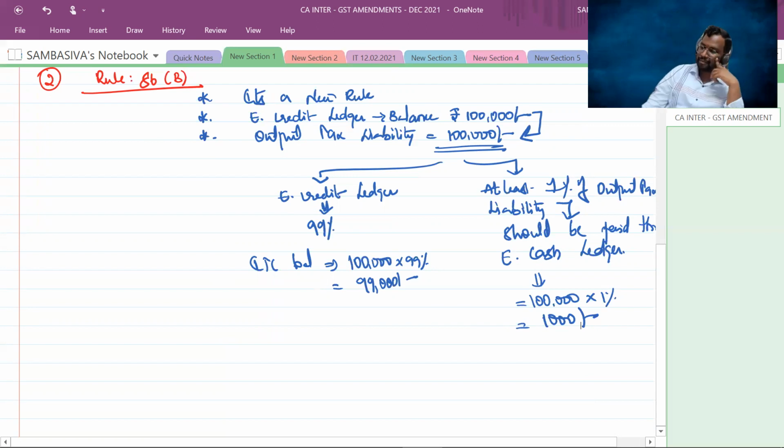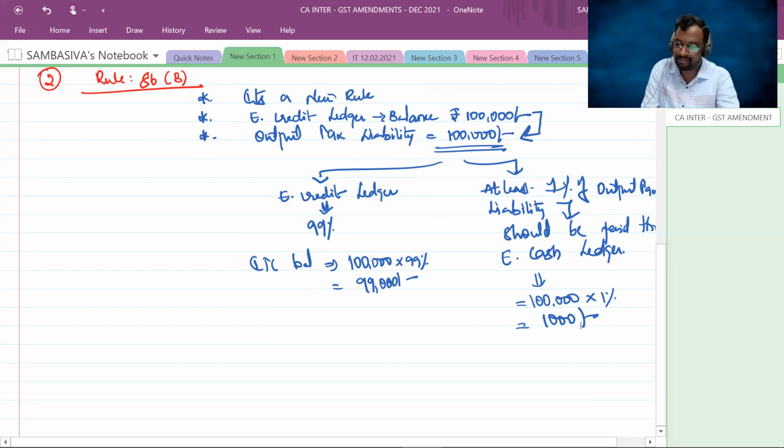But here you will get it out. Sir, if that be the case, there are also certain genuine taxpayers, genuine input tax credit claimers. What about them, sir? Even though they are genuine in payment of taxes, their input tax credit is genuine, even for them, payment of 1% through the electronic cash ledger is a bit of a harsh provision. Yes, that is why this rule 86B is not applicable to all. This rule 86B is applicable to only those who satisfy conditions.